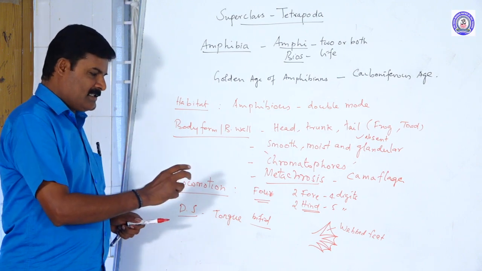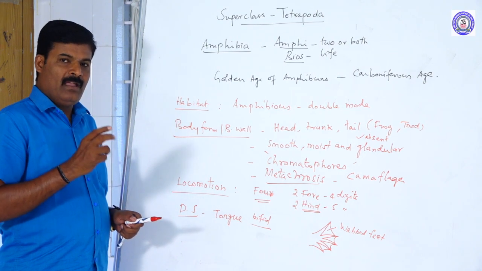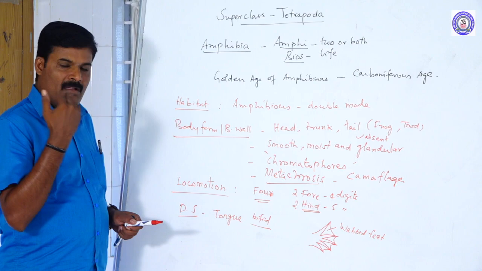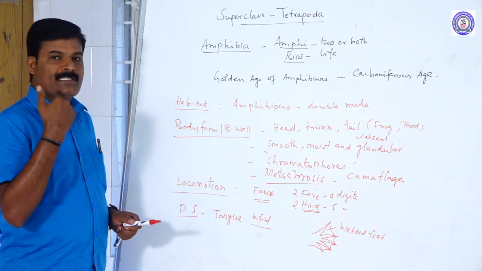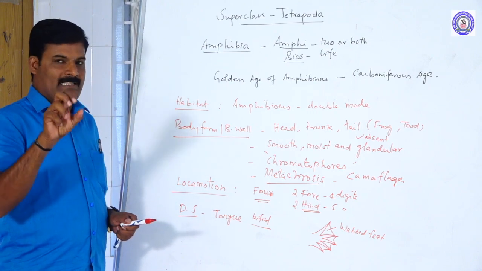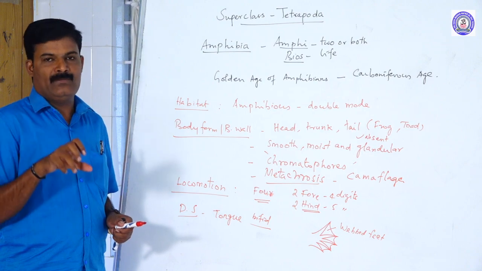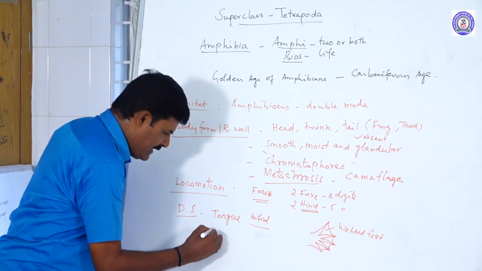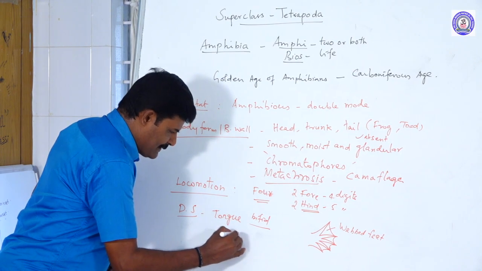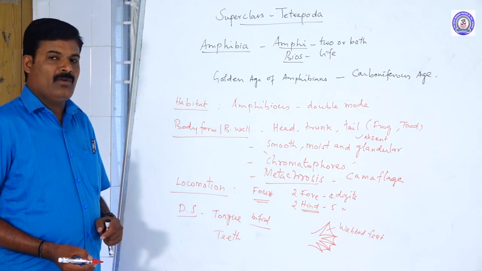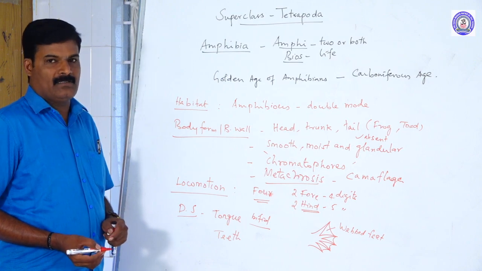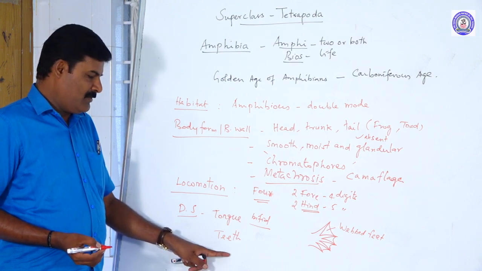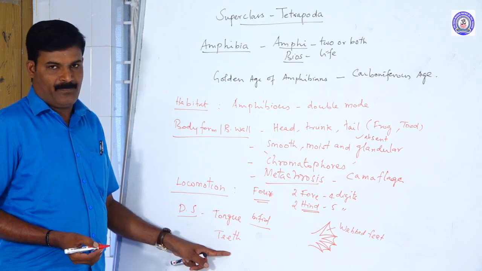This structure helps the frog immediately withdraw its tongue outside of the mouth and touch the insect, which helps it to prey. This is the tongue region. What about the teeth? The teeth are homodont, acrodont, and polyphyodont.